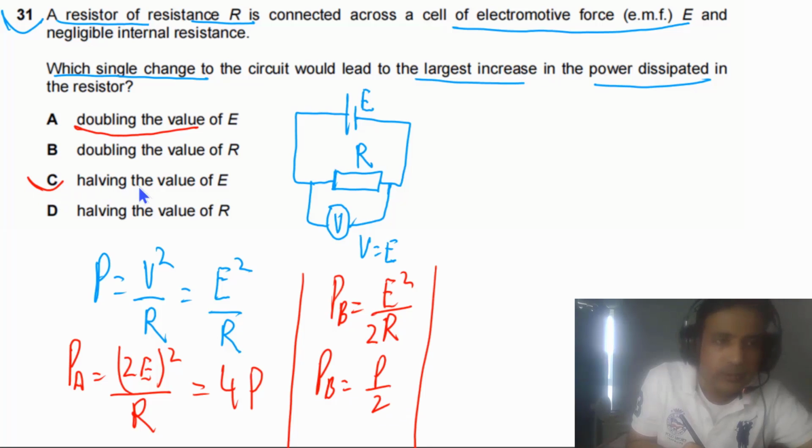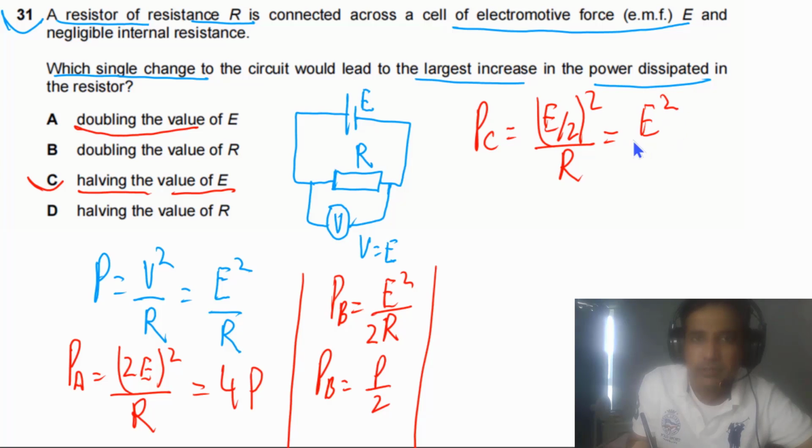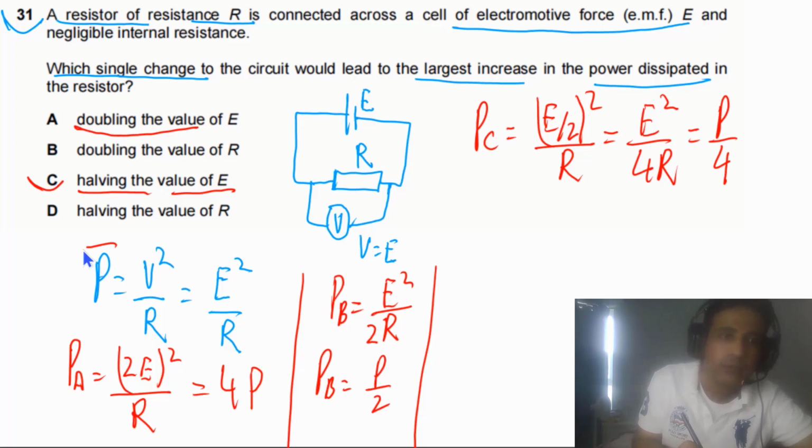For option C, it is halving the value of E. So we can calculate PC for this one. We have half E, so E by 2 squared divided by capital R. In this case, this is E squared divided by 4R. So it means this is P divided by 4. We're using P as our reference.